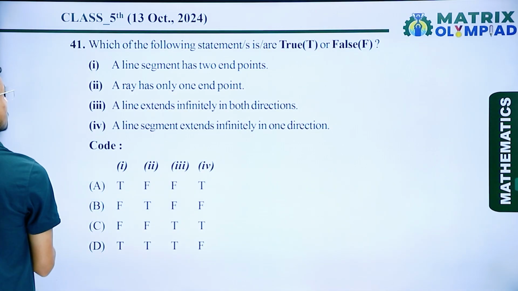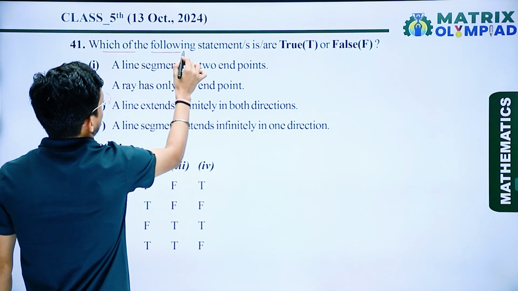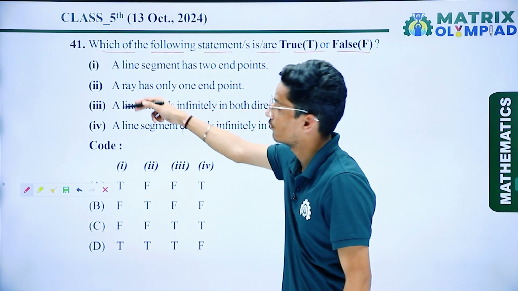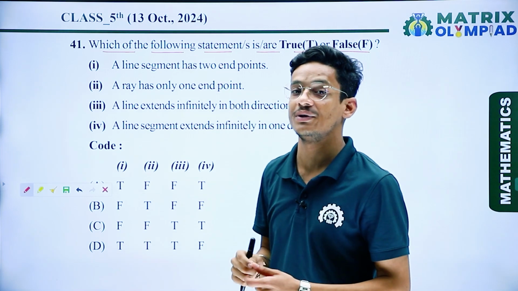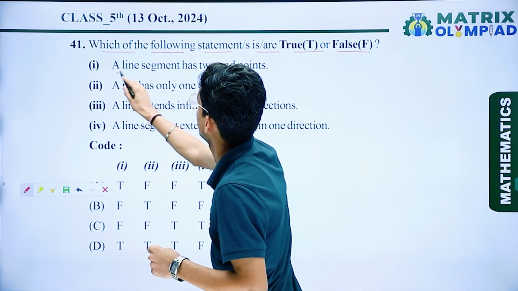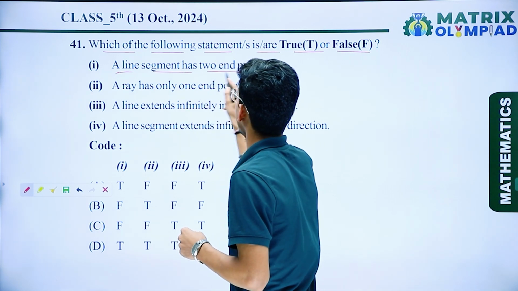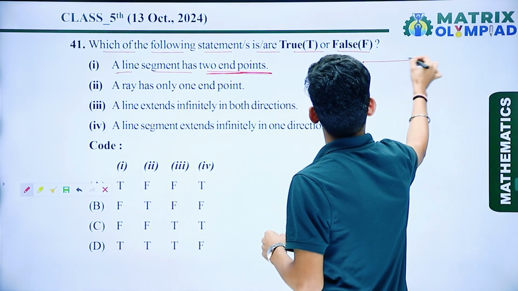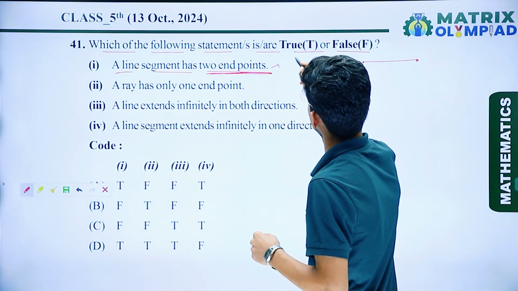So now if I talk about the next question, which of the following statements is true or false? Here we have been given 4 statements and we have to find which one is true and which one is false. Statement number 1, a line segment has 2 endpoints. So I can say that this is a line segment and it has 2 endpoints, so this one is true.